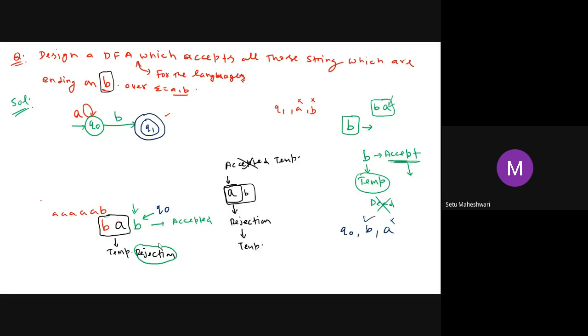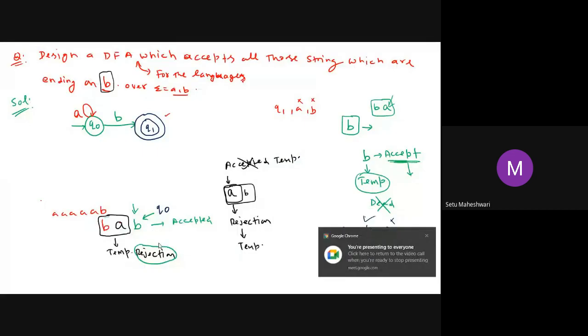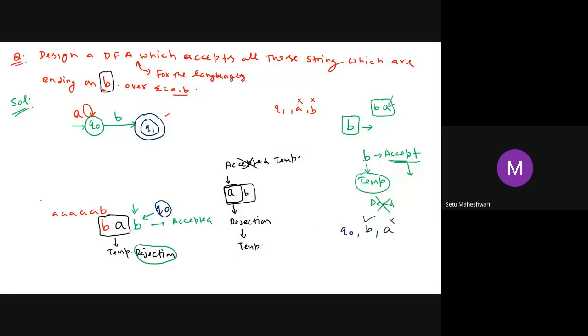Q0 is the state which is generating B. Now you are supposed to leave it on the state which is generating B so that it can be accepted if required. So I'm supposed to drop it to Q0. Where is Q0? Here. So I will bring a transition to Q0. And what was the symbol which we were tracking? A. A was the symbol which we were tracking.